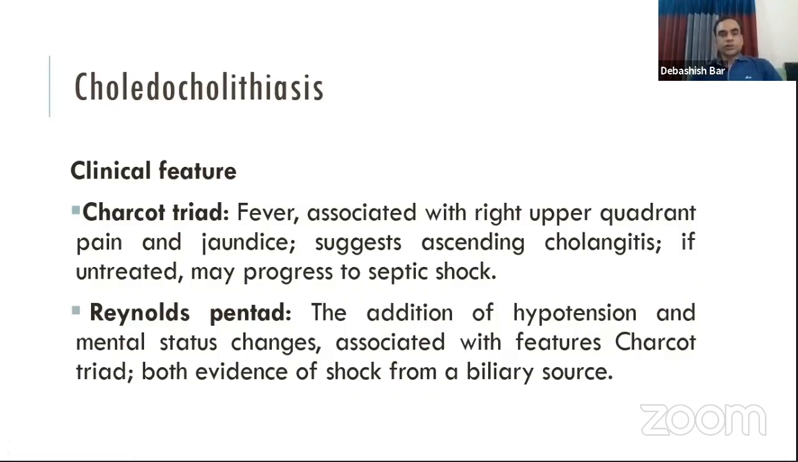Another feature is called Charcot's triad. It indicates the inflammation or infection of the bile duct, that is called cholangitis, and it will present with fever associated with right upper quadrant pain and jaundice. It is due to ascending cholangitis with bacteria that come from the intestine into the bile duct. When the bile flow is obstructed, the biliary tree becomes infected with the bacteria that reside in the intestine.